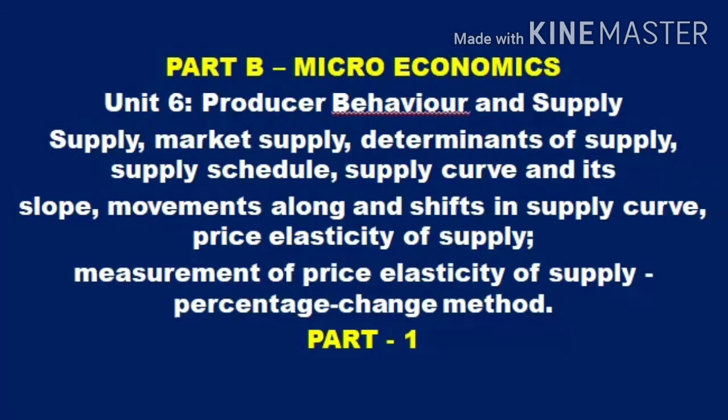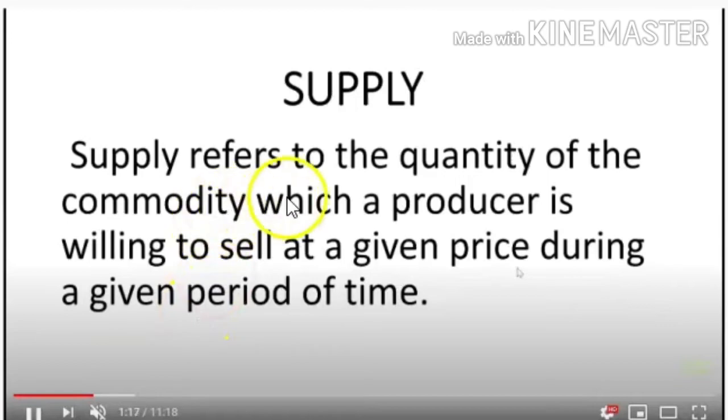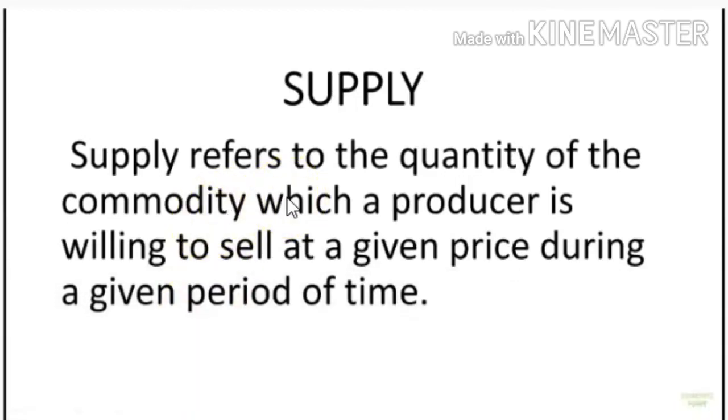So that's this portion. Supply refers to the quantity of the commodity which a producer is willing to sell at a given price during a given period of time. So that's the supply. Supply refers to the quantity of the commodity which a producer is willing to sell at a given price during a given period of time.